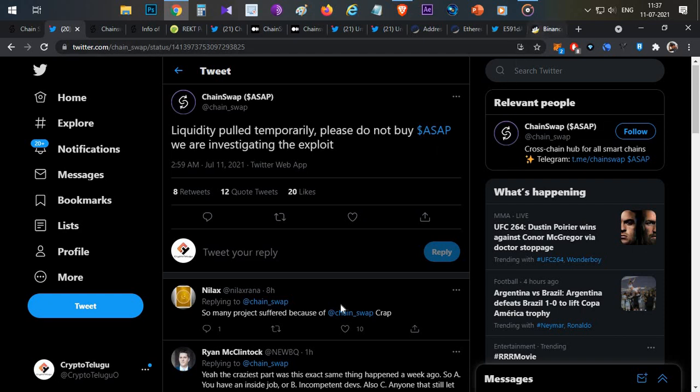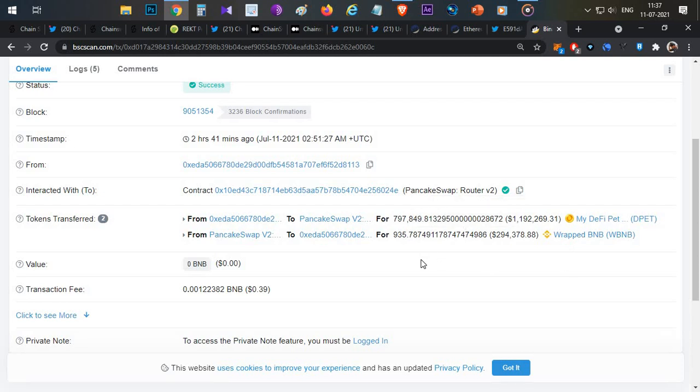We'll just take an example. You can see this transaction which has happened for My DeFi Pets. My DeFi Pets was also using this ChainSwap functionality to migrate BEP20 tokens to the Ethereum chain, and they provided some liquidity on Uniswap as well for Ethereum users. Now, if you see this transaction, the exploit happened, and that specific user dumped almost 800,000 My DeFi Pets tokens on PancakeSwap.